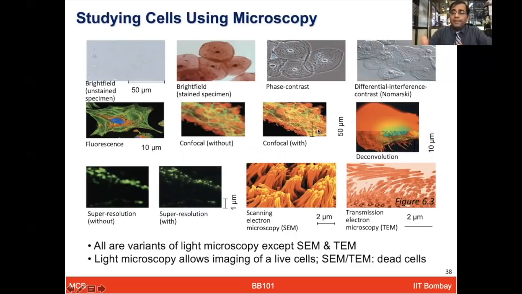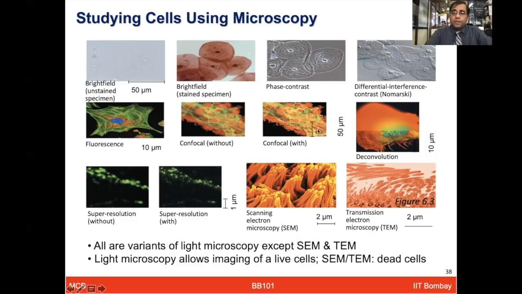Now, contrary to that, electron microscopy is used essentially to look at the dead cells, right? And unlike what you see here in the light microscopy, in electron microscopy, a beam of electrons is focused through the specimens, and the resolution here is going to be inversely related to the wavelength of the light. And so these electron beams, which have a much shorter wavelength than visible light, could be utilized for the scanning electron microscope or transmission electron microscope to study the dead cells.